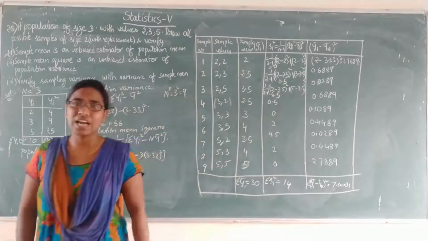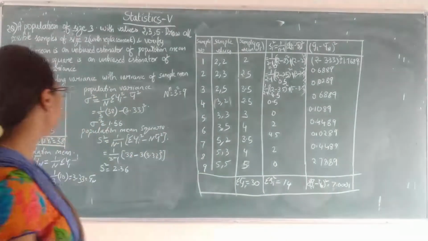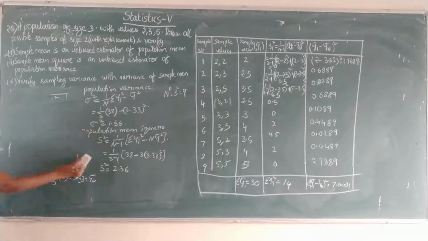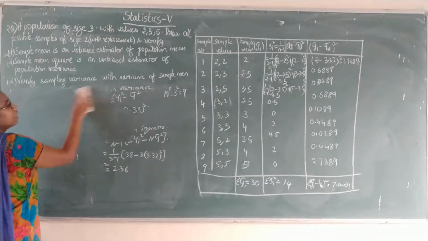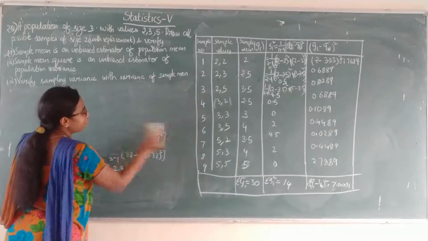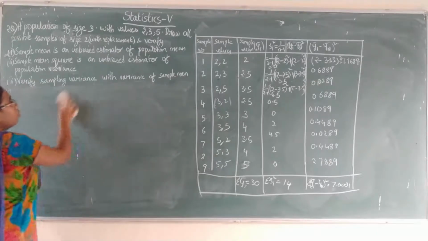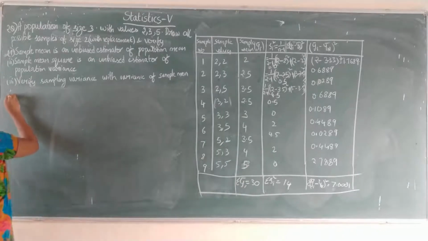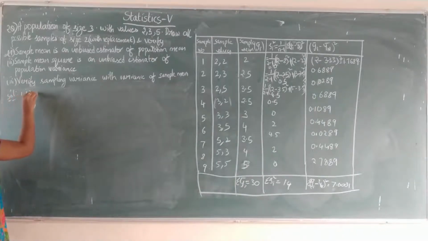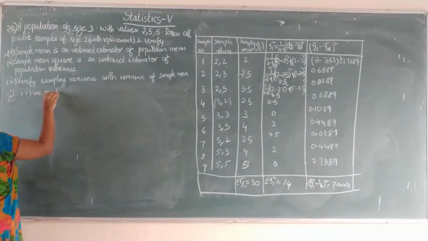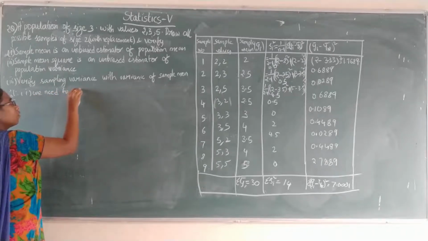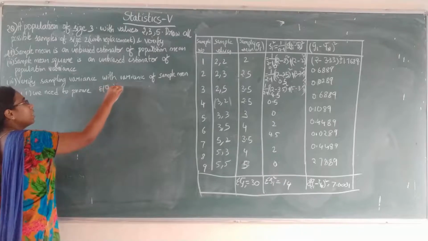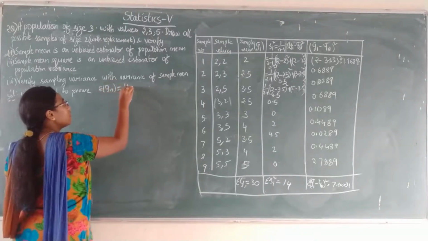So now we will start verifying the given problem. So what is the first bit? In the first bit we have to verify that the sample mean is an unbiased estimator of the population mean. So coming to the first bit, we need to prove expectation of Yn bar equals capital Yn bar.